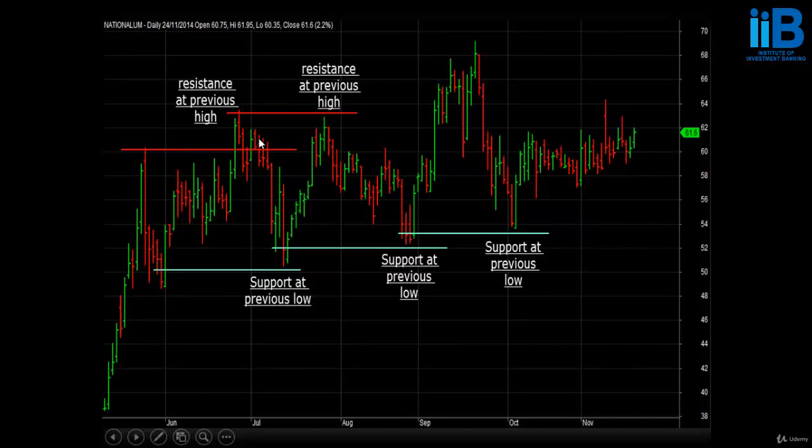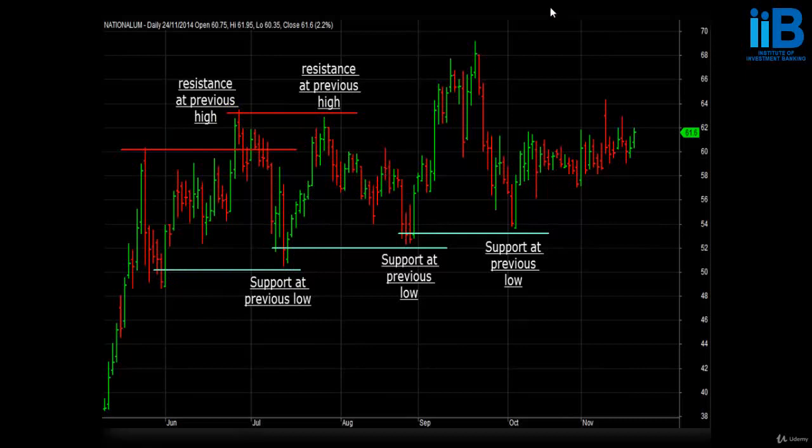In the month of July, it failed to sustain the high of 62, came falling down, but found support at its previous low of 50, and then changed its direction. It went as high as 62, but found resistance at its previous pattern top, and then started drifting sideways for the first half of August.